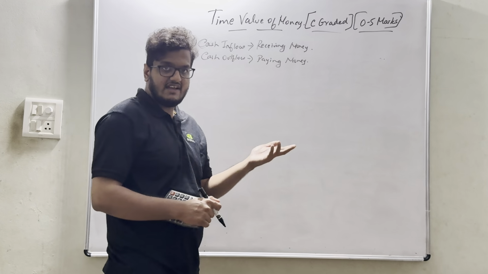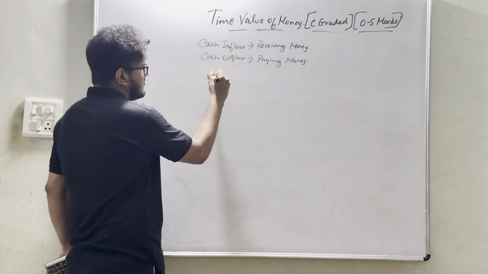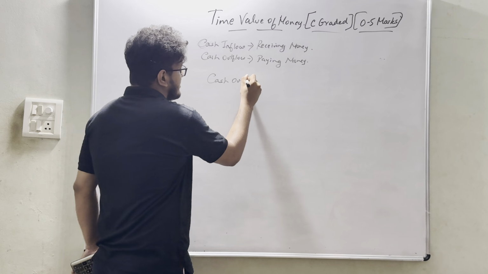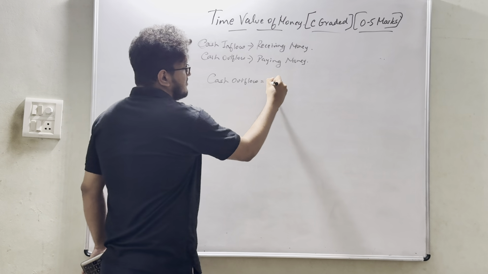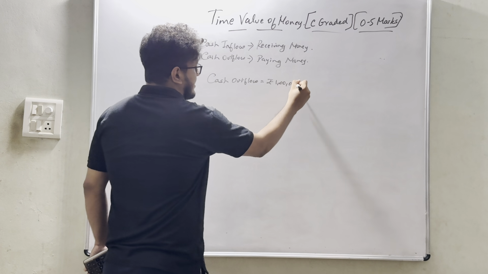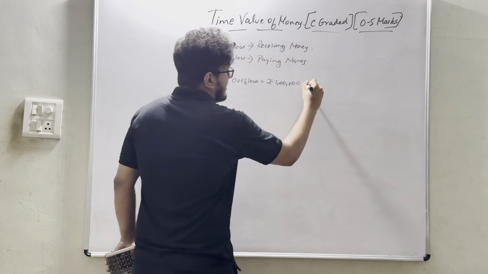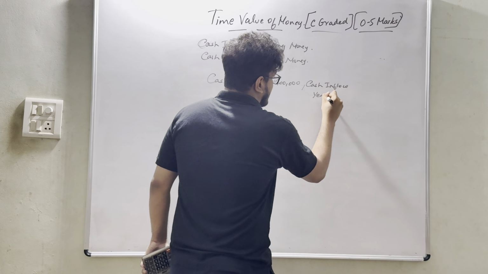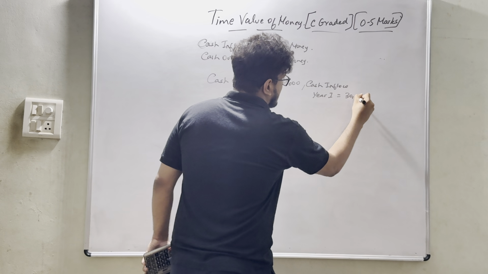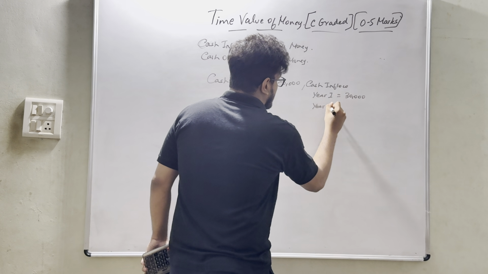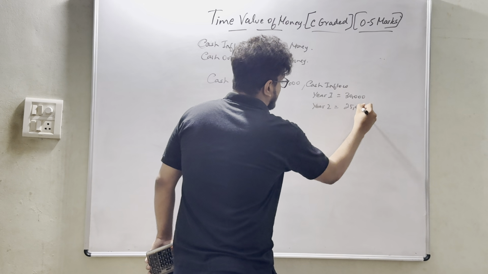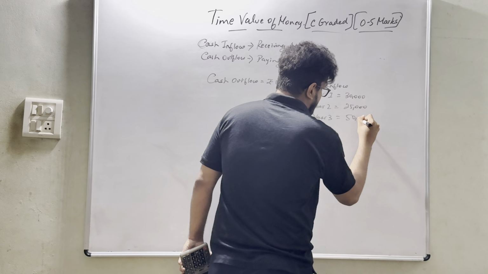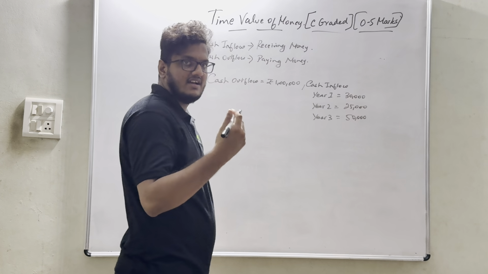Okay, so let's take one example. Let's assume I had a cash outflow of simply rupees 1 lakh. Cash inflow: for year 1, let's assume it is 30,000. For year 2, it is 25,000. For year 3, it is 50,000.